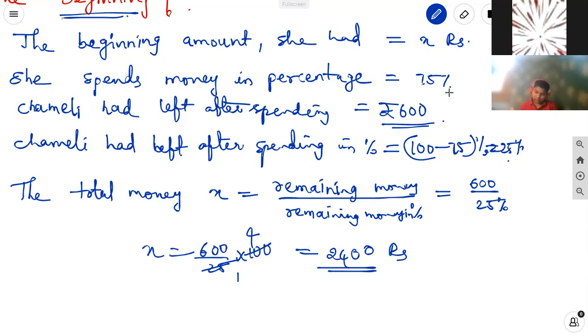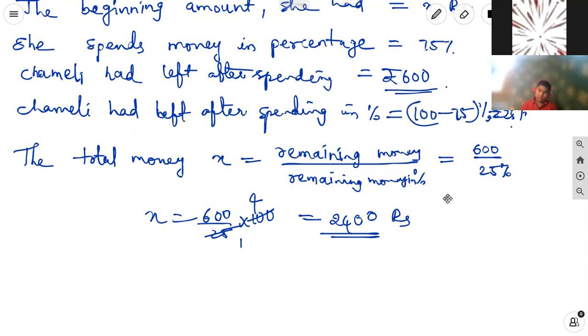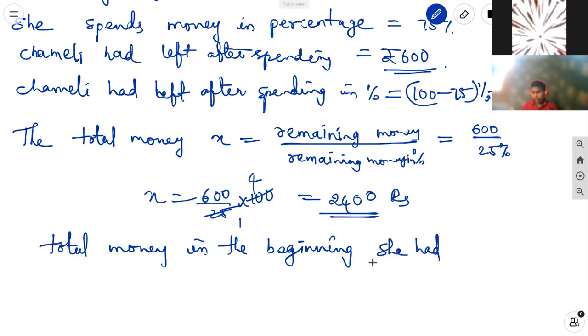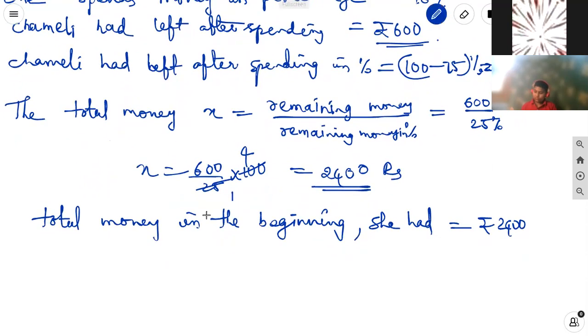After that she spends 75 percentage. Then the left money she had is 600 rupees. Therefore, total money in the beginning she had 2,400 rupees. In that, 75 percentage means, just you can check out. So 75 percentage of money is 2,400.